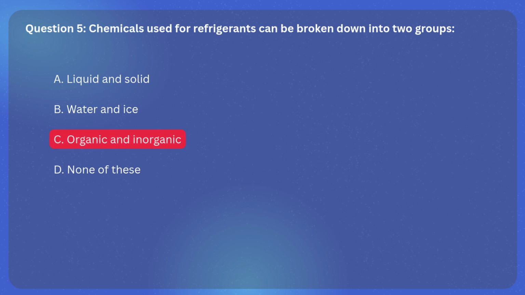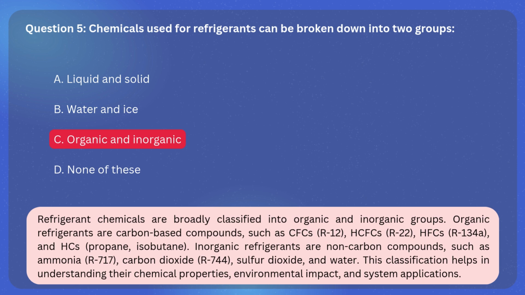The correct answer is C. Organic and inorganic. Explanation: refrigerant chemicals are broadly classified into organic and inorganic groups. Organic refrigerants are carbon-based compounds such as CFCs, R12, HCFCs, R22, HFCs, R134A, and HCs, propane and isobutane. Inorganic refrigerants are non-carbon compounds such as ammonia, R717, carbon dioxide, R744, sulfur dioxide, and water. This classification helps in understanding their chemical properties, environmental impact, and system applications.